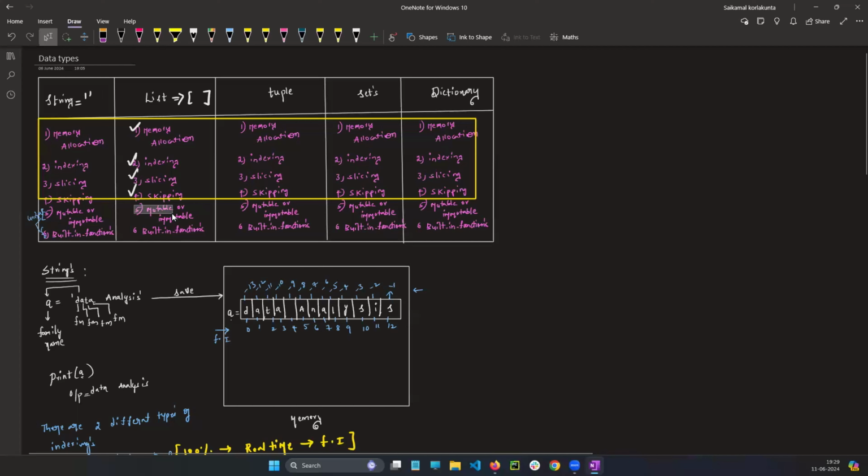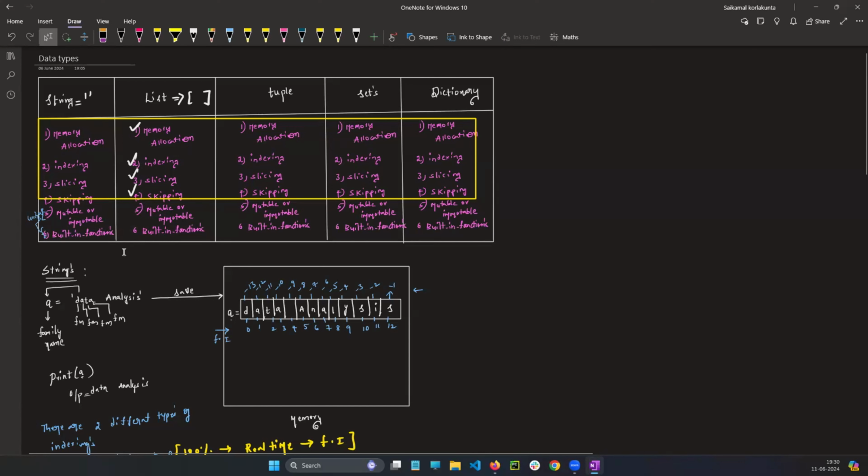List is mutable. You can increase, but not using the index or slicing or skipping concept. Only with the help of built-in functions. And I'm telling you once again, the built-in functions available in the string concept will not be available in the list concept. Every concept has its own built-in functions.